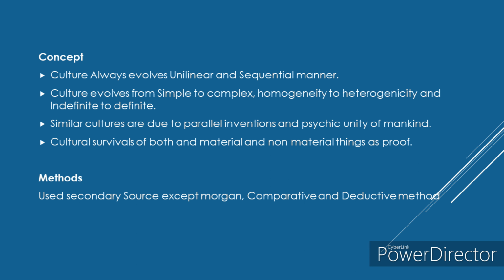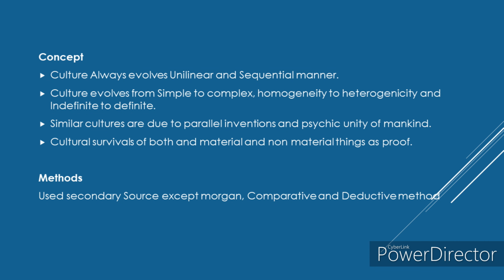This way of seeing other cultures through the lens of their own culture is called ethnocentric. That is one of the criticisms for this comparative method, for this classical evolution. They keep their culture at the center and study the remaining cultures. That study is called an ethnocentric study.